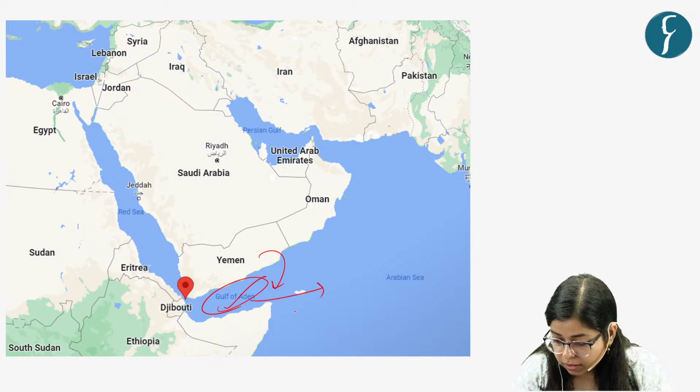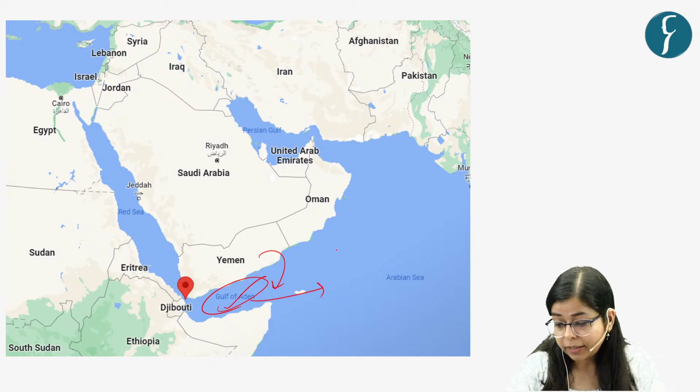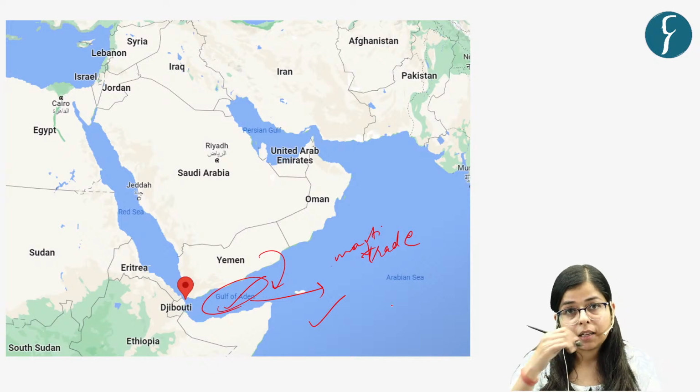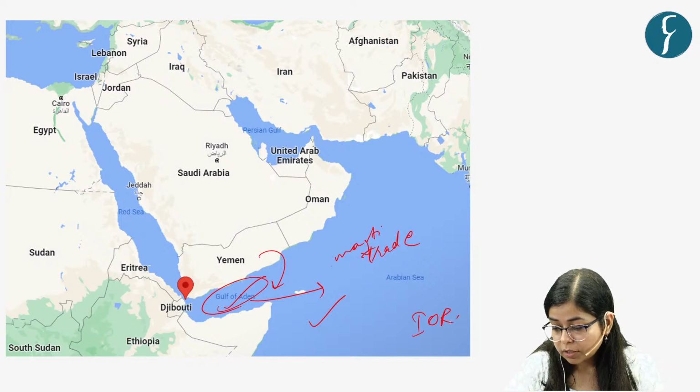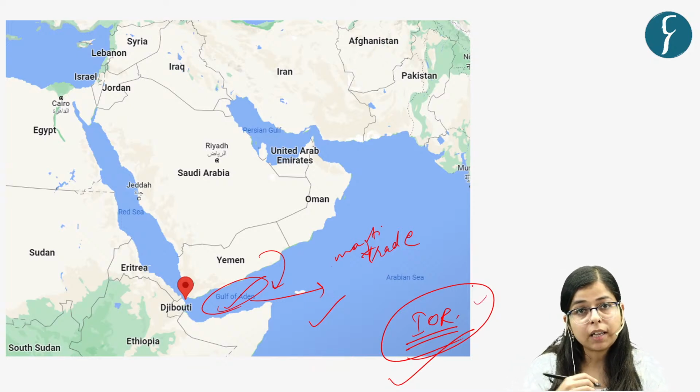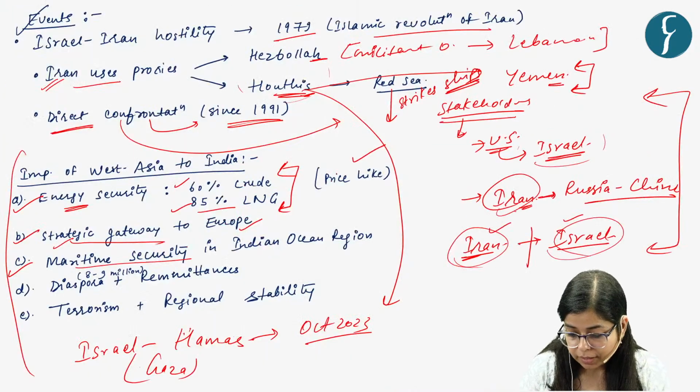This is impacting maritime trade, right? And the overall stability of this region, the Arabian Sea and the larger Indian Ocean region. So stability of the Middle East is important in order to ensure maritime security in the Indian Ocean region, right?